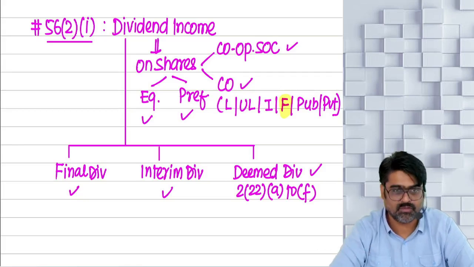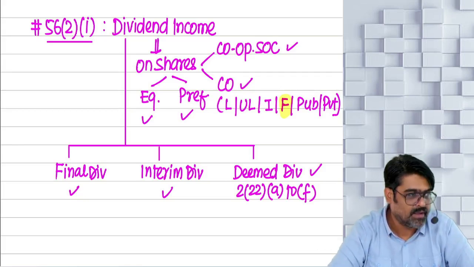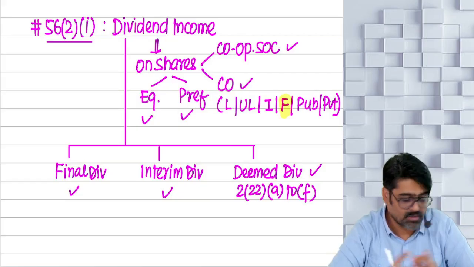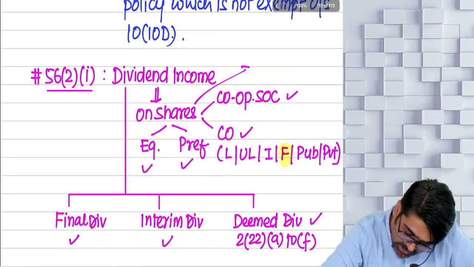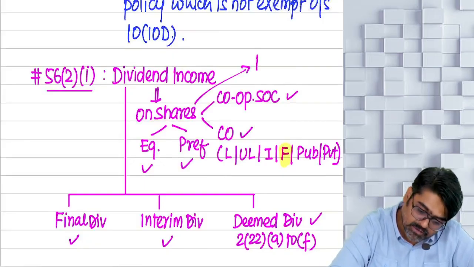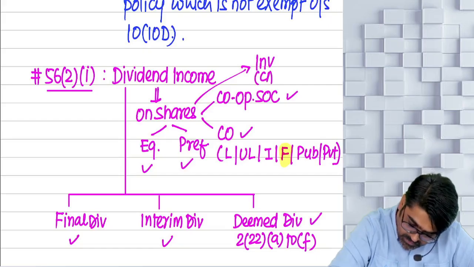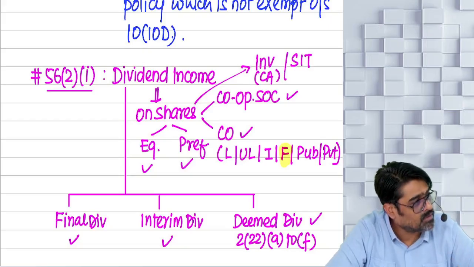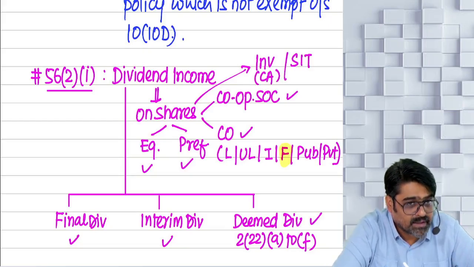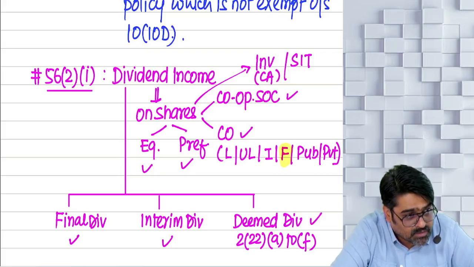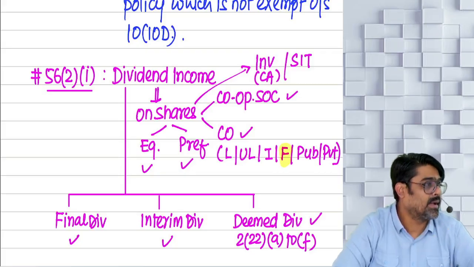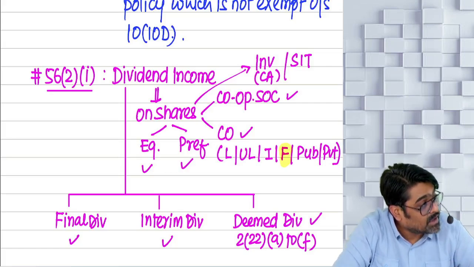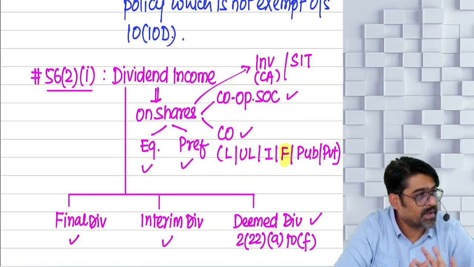So which are those receipts? We are going to see one by one. But first of all, tell me, dividend is your income, no? Hello, shareholder. Dividend is your income, no? So dividend is received on the shares, which you are holding as investment, meaning capital asset, or you are holding them as stock in trade. Will it make any difference? No. The dividend which is received on shares will always be taxable under the head IFOS. Whether the shares are held by you as capital asset or as stock in trade will not make any difference.